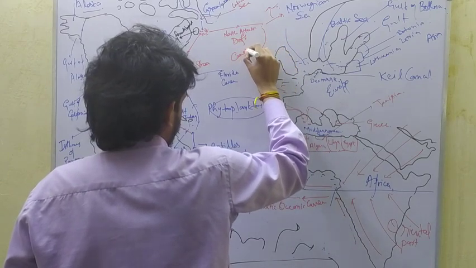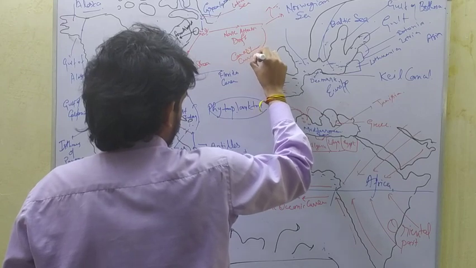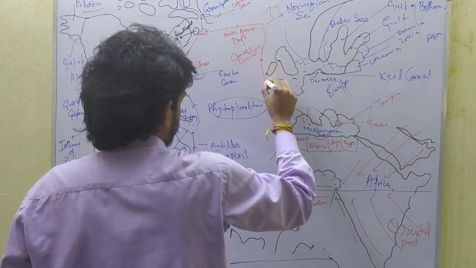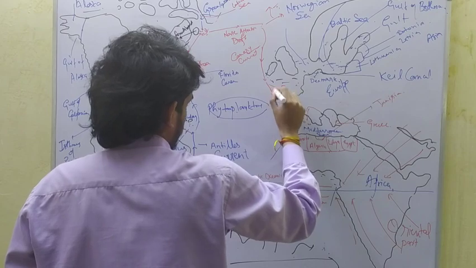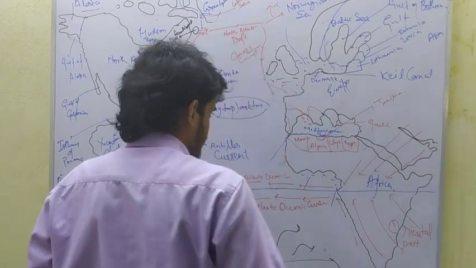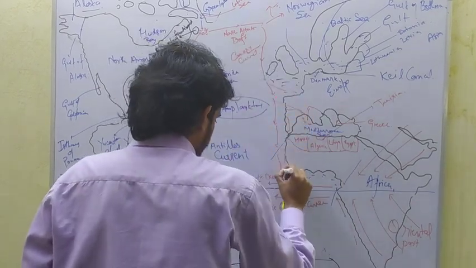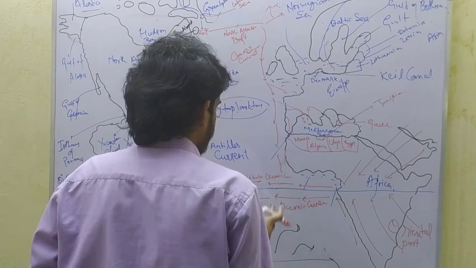This is a cold current. It moves southwards across the western part of Europe and Africa and meets the North Atlantic Ocean current, thus completing the circuit.